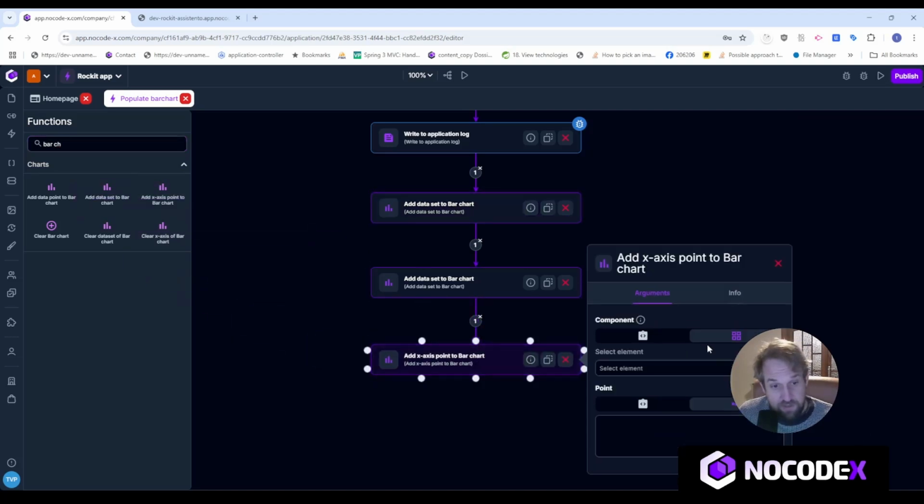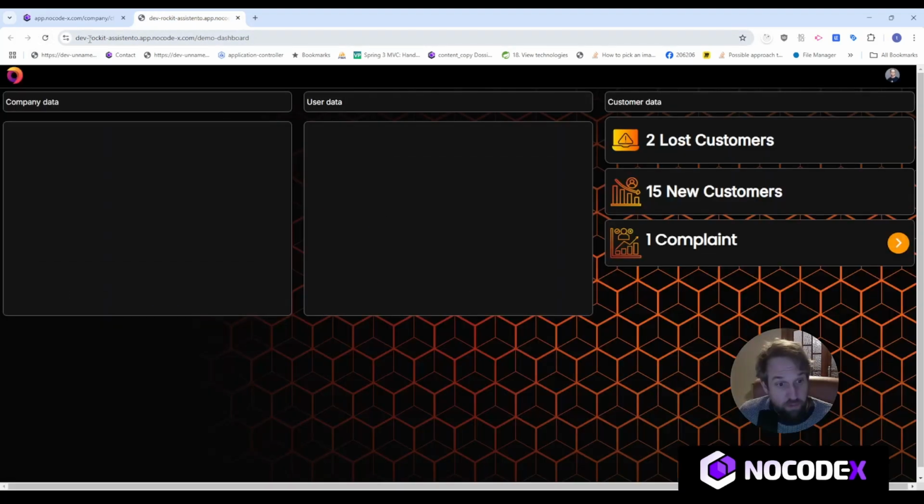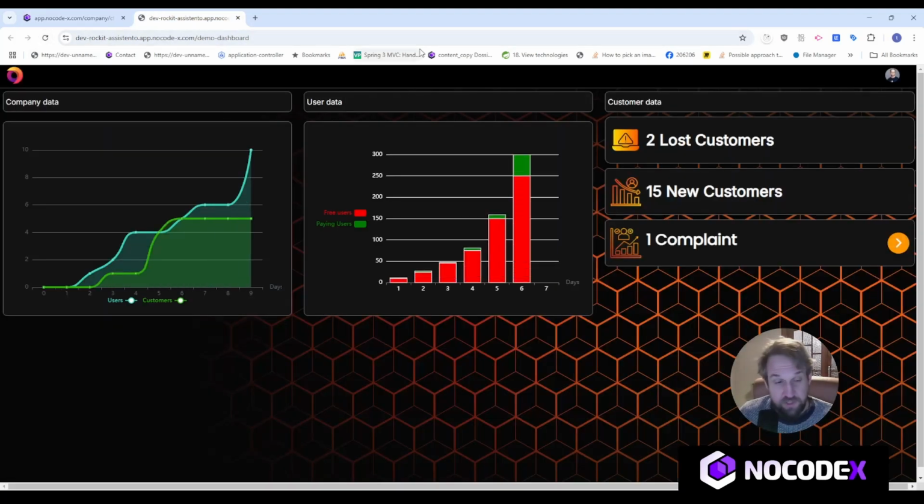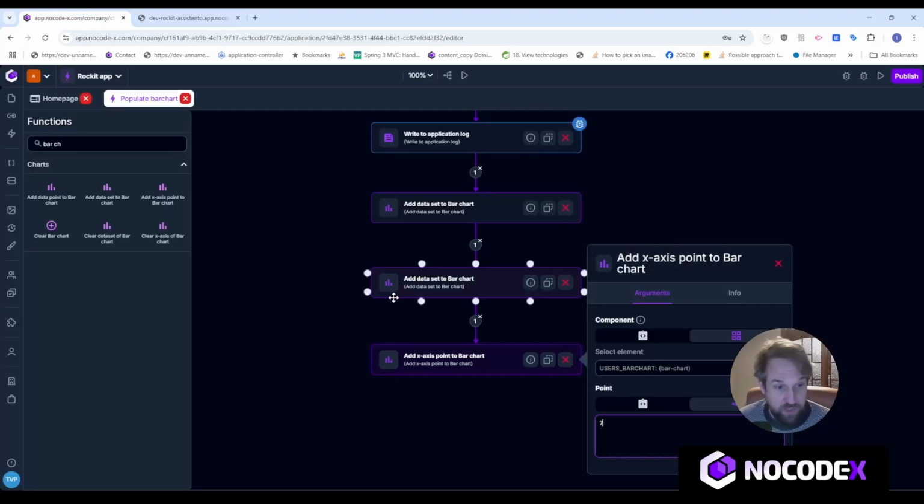So we select this bar chart again, and we add the point 7, being Sunday, of course, or Monday, depending on where you start counting the days of the week. So as you can see right here, we have another point in our bar chart. So there's quite some cool things that you can do with this.